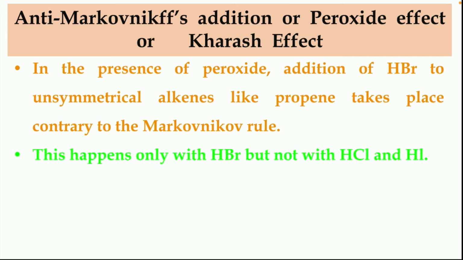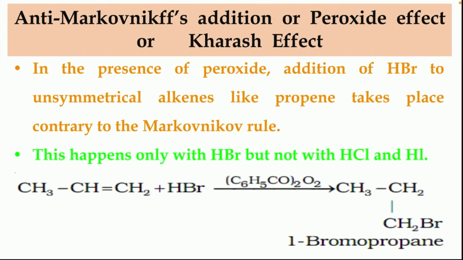addition of HBr to unsymmetrical alkenes like propene takes place contrary to Markovnikov's rule. This happens only with HBr but not with HCl and HI. Here, the negative part of the addendum, that is Br, attaches to the carbon atom which contains more hydrogen atoms. That is the second case that we have discussed in Markovnikov's rule. So here benzoyl peroxide is the peroxide.